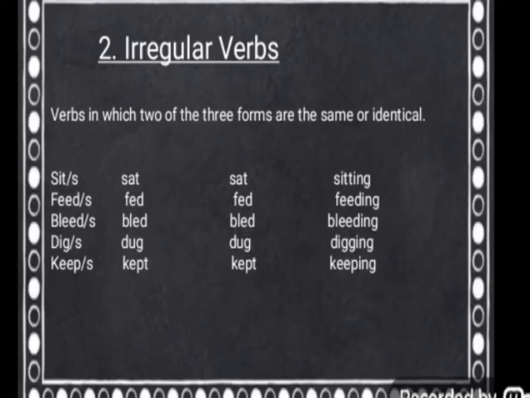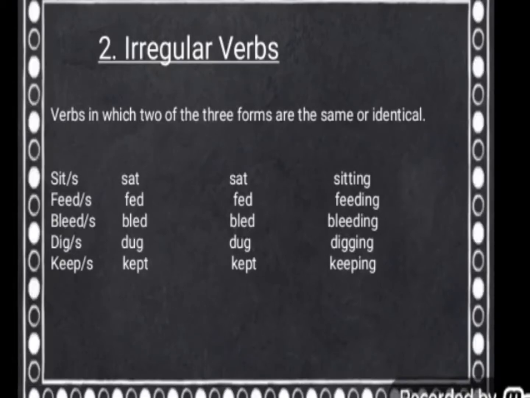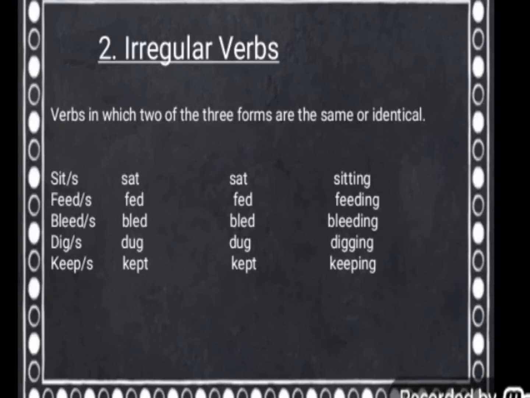That means the second and the third forms are the same. Feed or feeds, fed, fed, feeding. Bleed or bleeds as the base form, bled in the past form. In the past participle again we have bled and the ing form is bleeding.